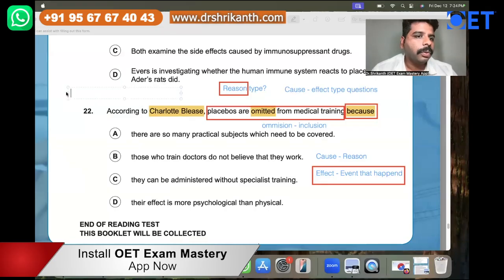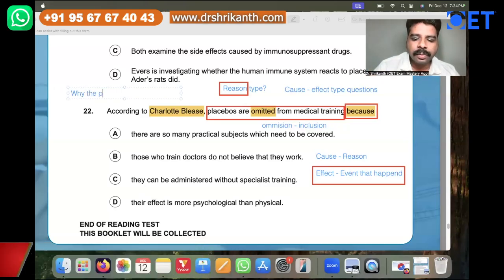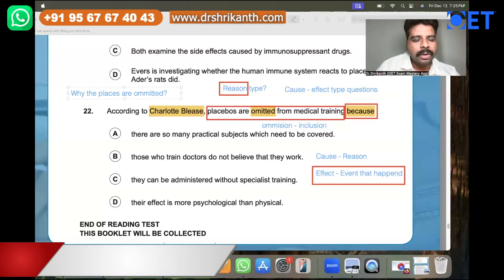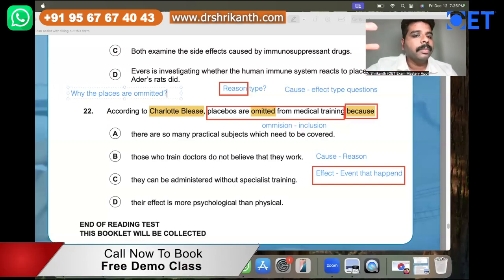So you have to think. So how should you prepare your brain? You have to prepare your brain by asking yourself why the placebos are omitted. You have to speak to yourself: my duty over here is to find out for which reason this particular topic is removed from their training syllabus, right?